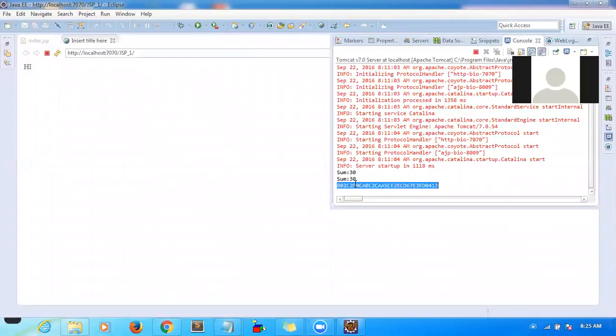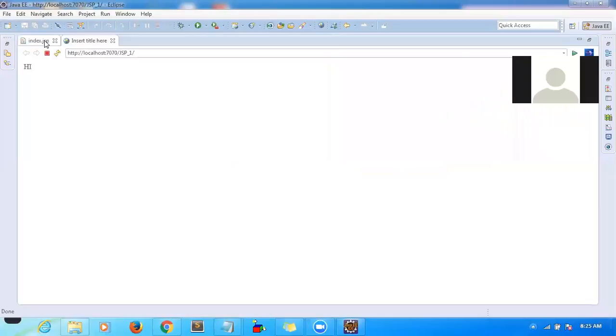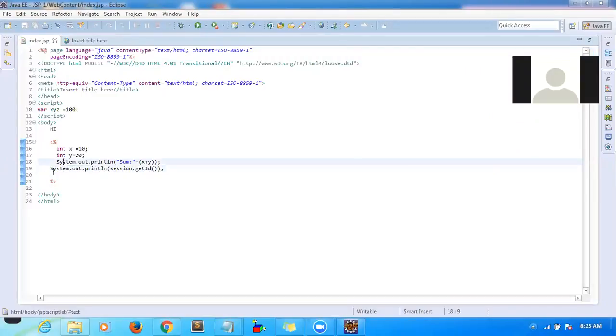In a similar way you have a request object and a response object. If you want to read some information from the user's request, you can use request.getParameter. This is the basic difference, and this one we call a scriptlet.